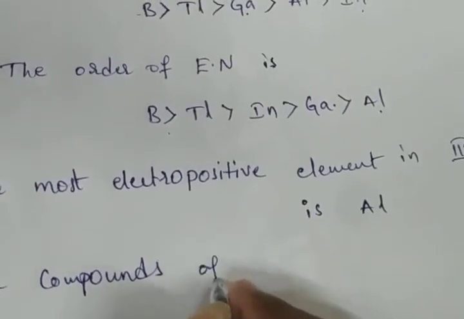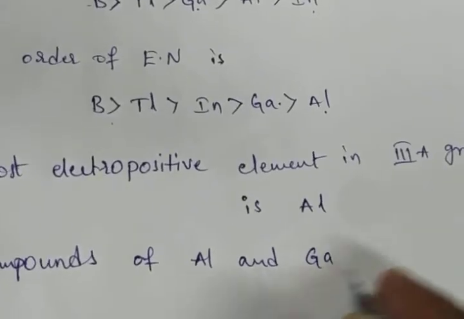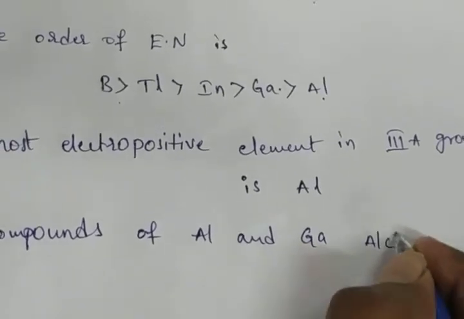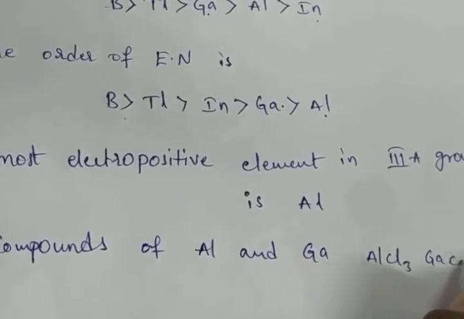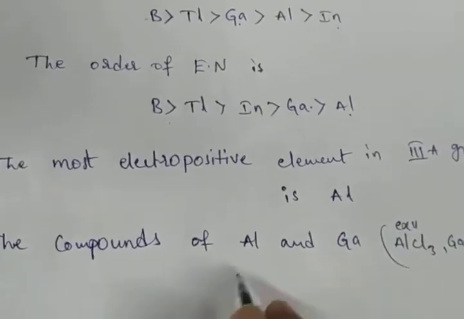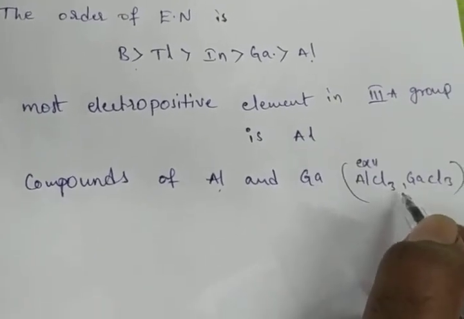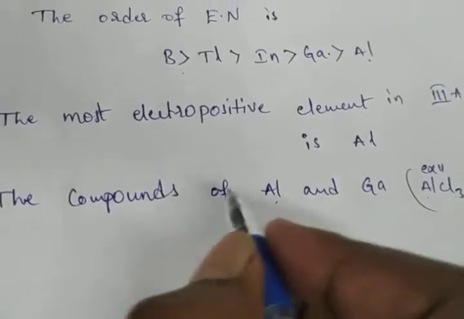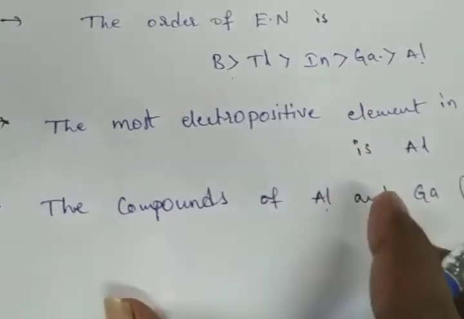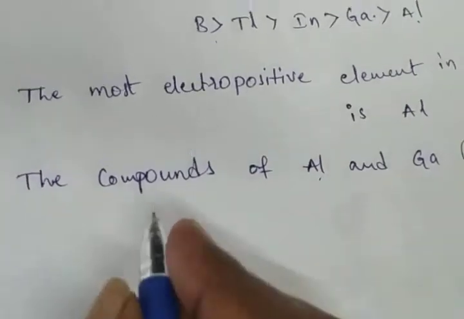Aluminium will form aluminium chloride and gallium will form gallium chloride. These are the compounds or combined state, aluminium combined with chlorine. Free state means only a single element is there.